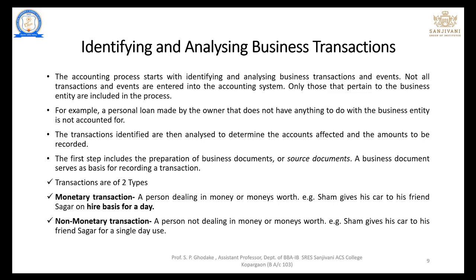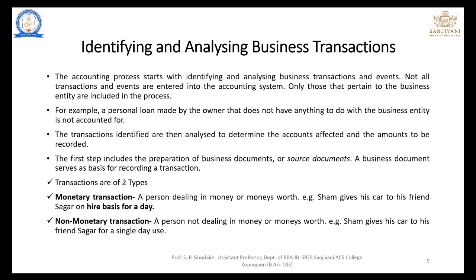The accounting process starts with identifying and analyzing business transactions and events. Not all the transactions and events are recorded in the accounting system. Only those that pertain to the business entity are included in the process. For example, a personal loan made by the owner that does not have anything to do with the business is not accounted for. The transactions identified are then analyzed to determine the accounts affected and the amounts to be recorded. So the first step includes the preparation of business documents or a source document. A business document serves as a basis for recording a transaction.